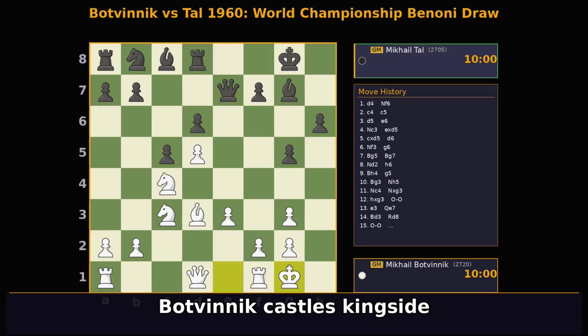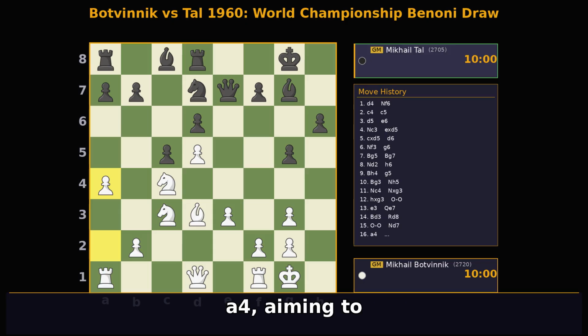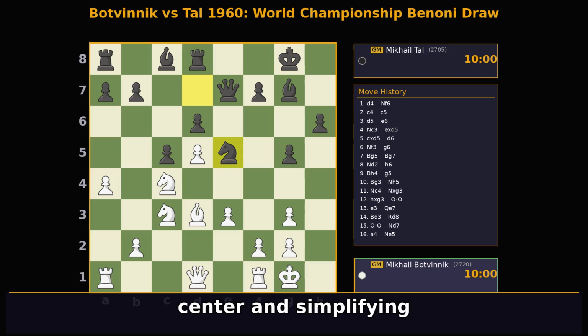Botvinnik castles kingside with 0-0, bringing his king to safety and connecting his rooks. Tal plays Nd7, rerouting his knight and preparing to put pressure on White's center. Botvinnik expands on the queenside with a4, aiming to create weaknesses in Tal's position. Tal plays Nf5, offering a knight trade in the center and simplifying the position.